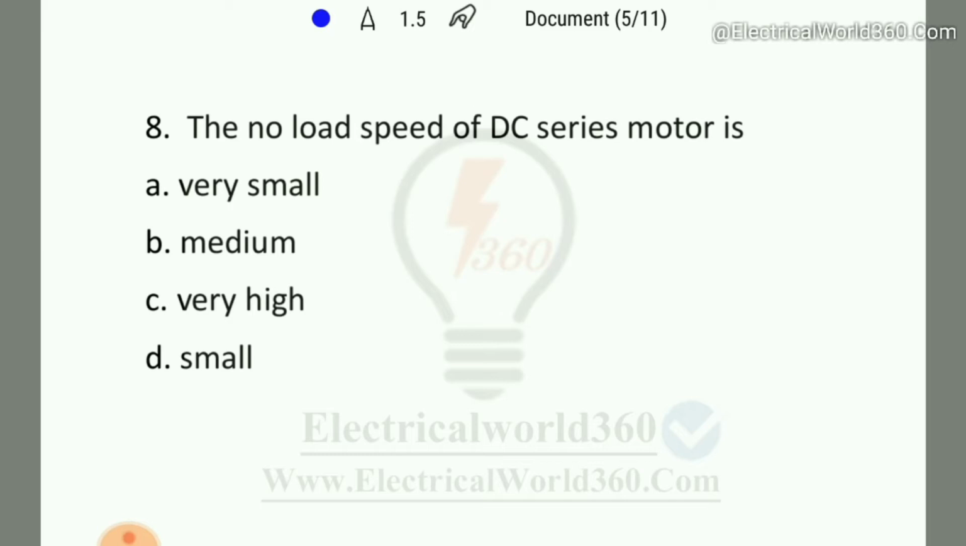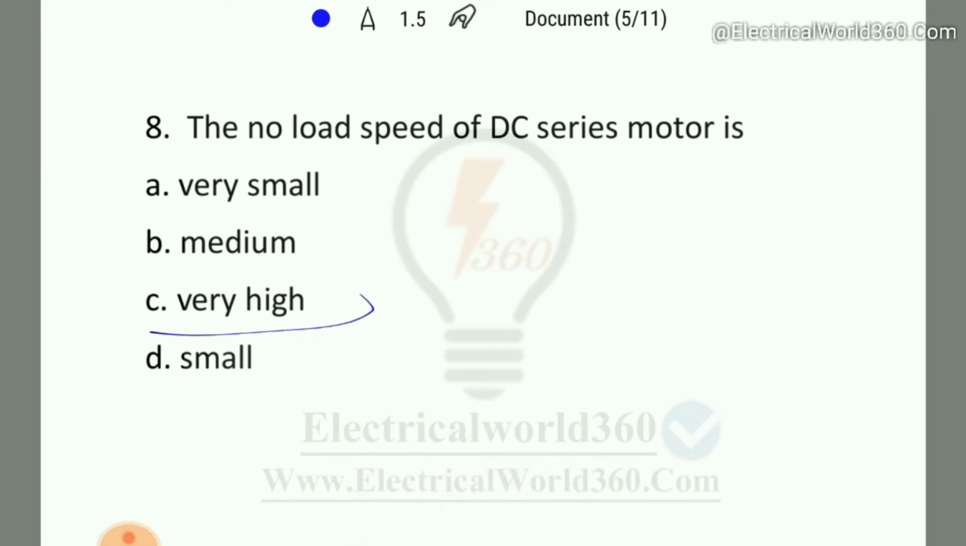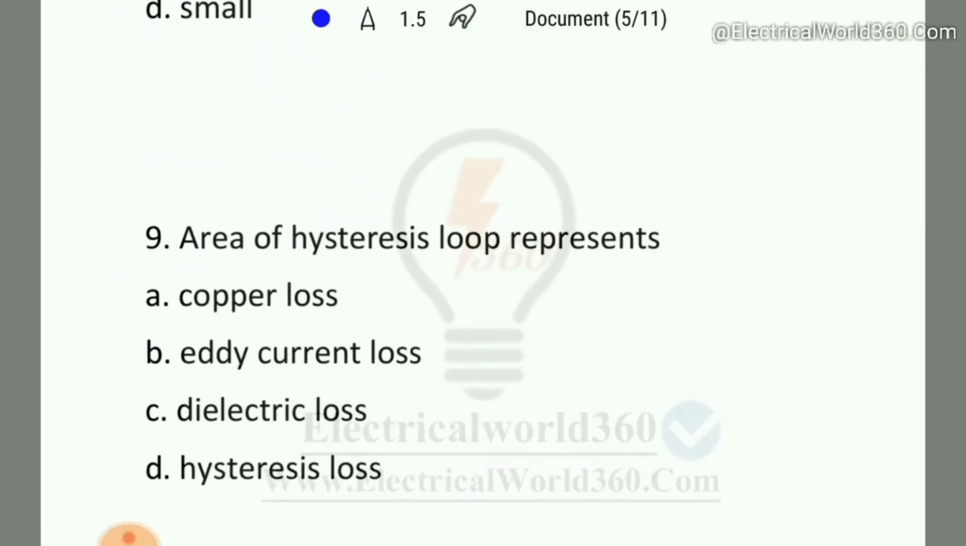So as we know, it is clear that the speed of a DC series motor at no load is very high. So it is never started at no load. So here option C is the right answer. Coming to the next question.